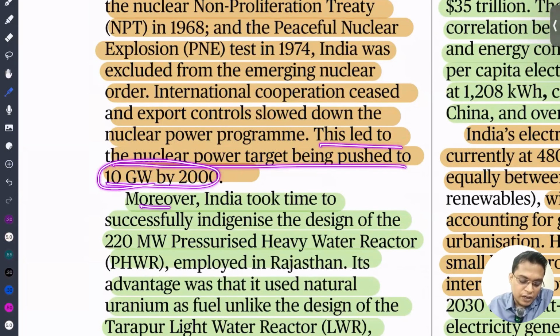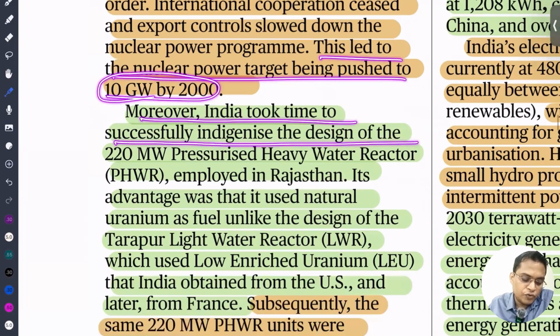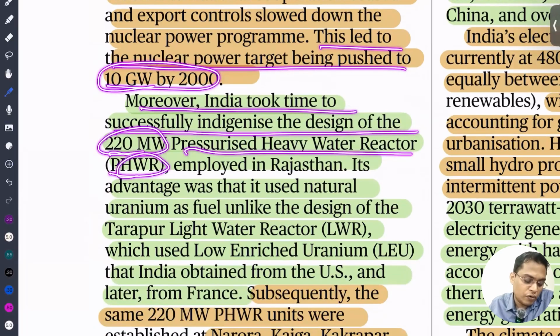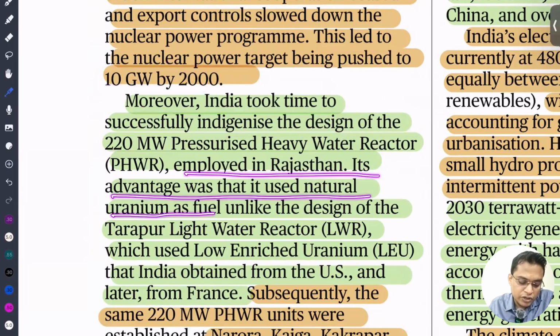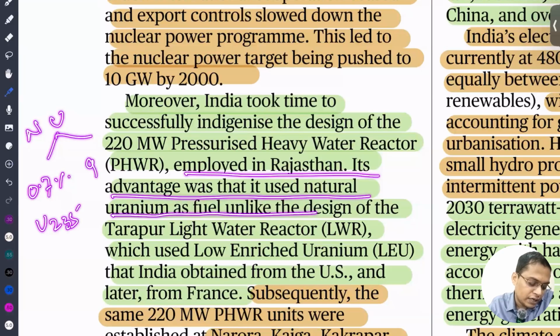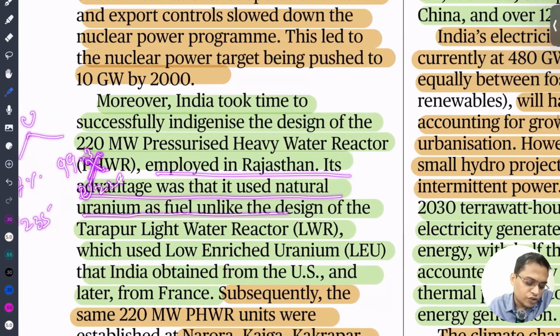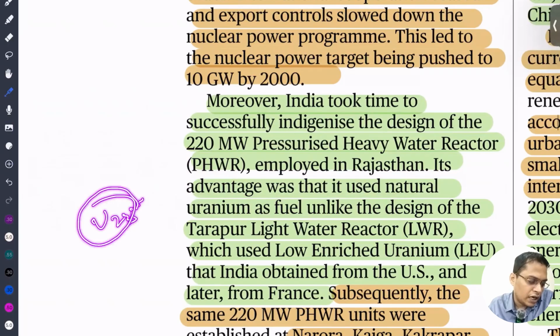Moreover, India took time to successfully indigenize the design of the 220 megawatt pressurized heavy water reactor. Most of our reactors are pressurized heavy water reactors. They use natural uranium, meaning whatever is found in nature, so there is no need for any complex enrichment process. They are employed in Rajasthan. The advantage is that they use natural uranium, which has two components: only 0.7% uranium-235 and the remaining 99.3% uranium-238. Uranium-238 is not a fissile material, it is a fertile material. Uranium-235 is the fissile material that sustains the chain reaction.